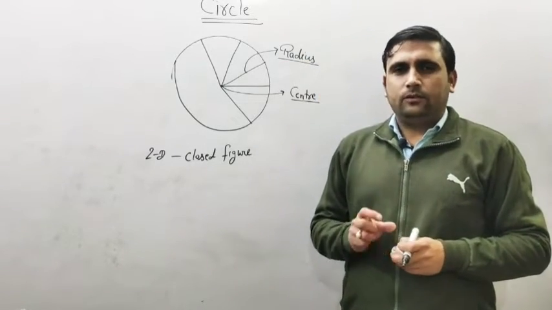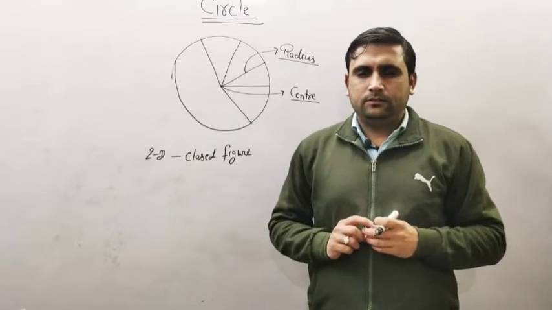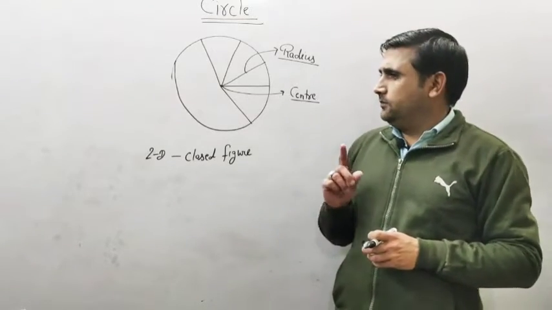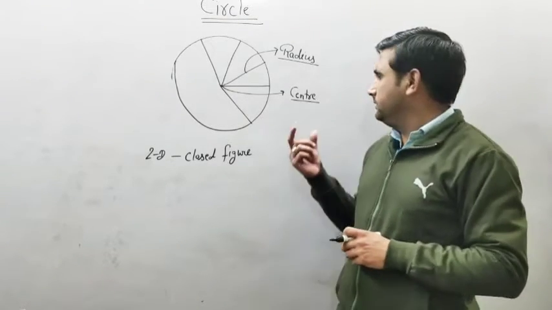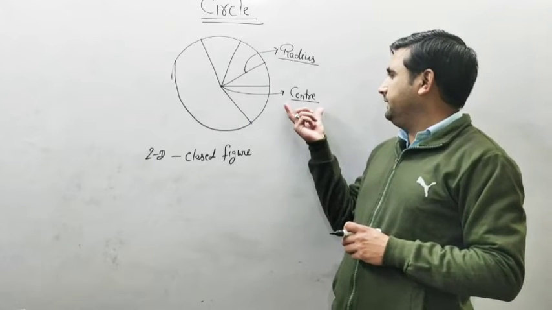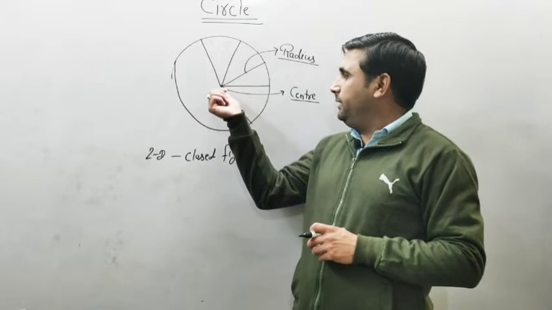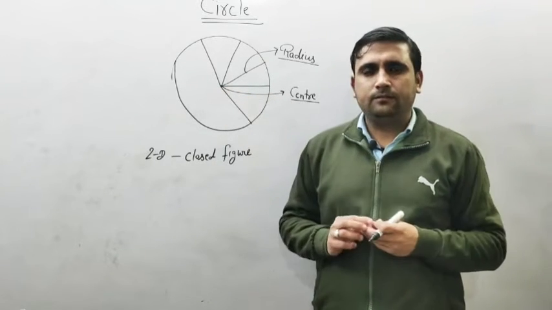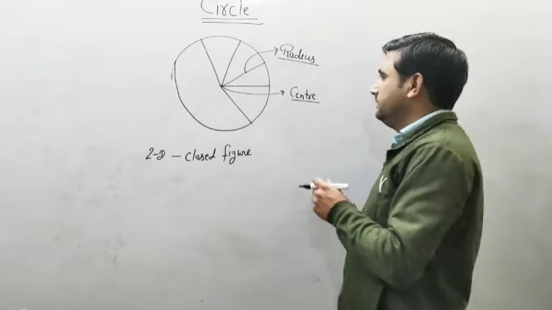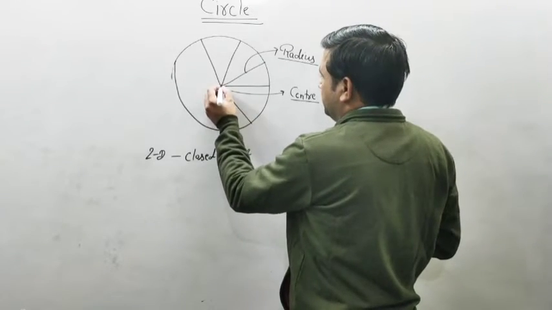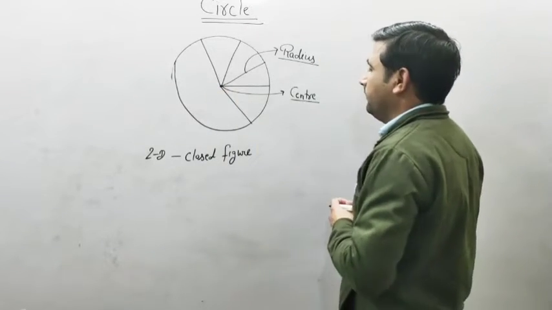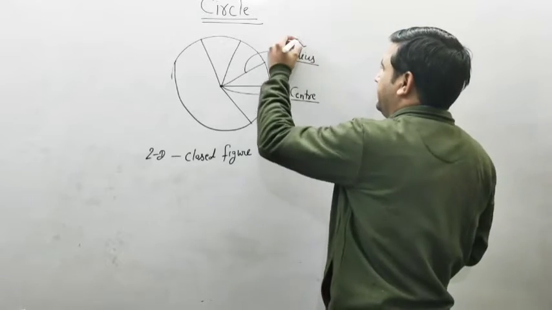Now we will discuss all the parts of the circle. Number 1, center. Center is the midpoint of the circle. The next one is radius.